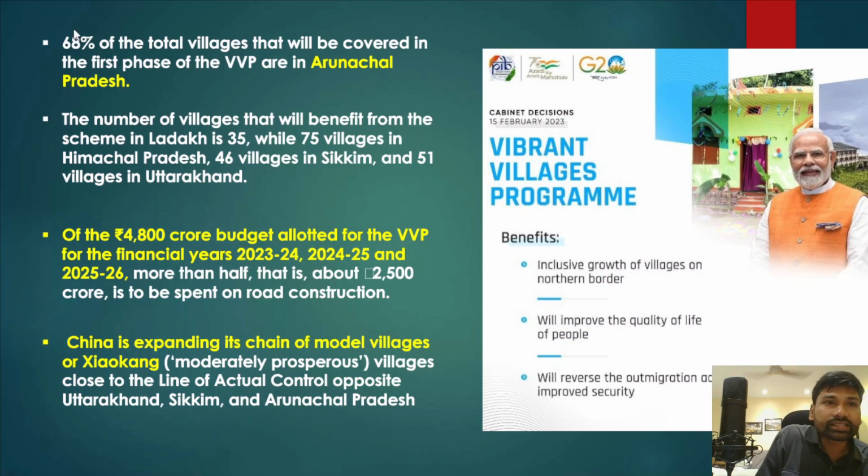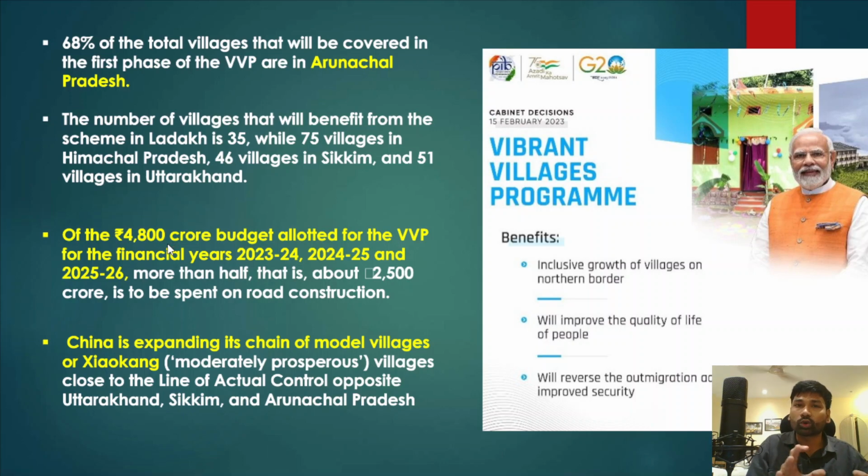And apart from that, 68% of the total villages that will be covered in the first phase of the Vibrant Villages program are in Arunachal Pradesh alone. The number of villages in different states benefiting from this program includes 35 in Ladakh, while Himachal Pradesh has 75 such villages, 46 villages for Sikkim and 51 villages for Uttarakhand. The total allocated amount for this program was 4,800 crore.